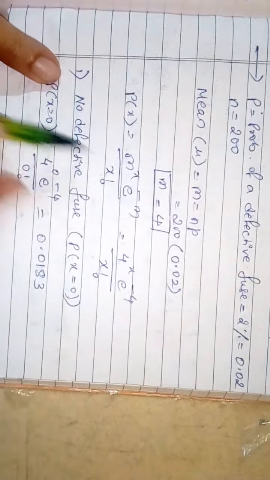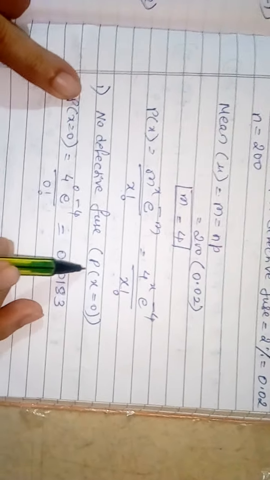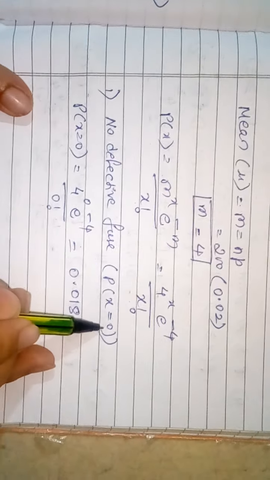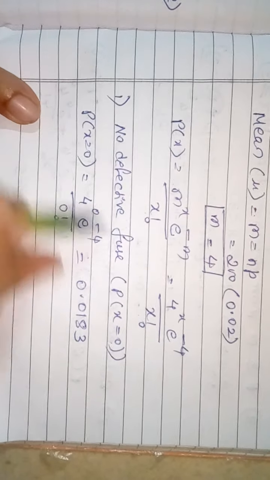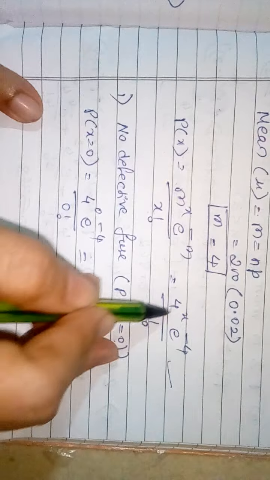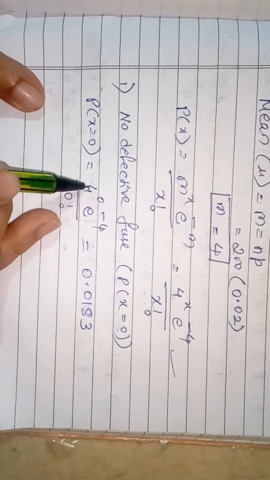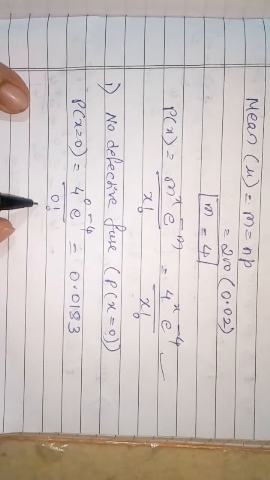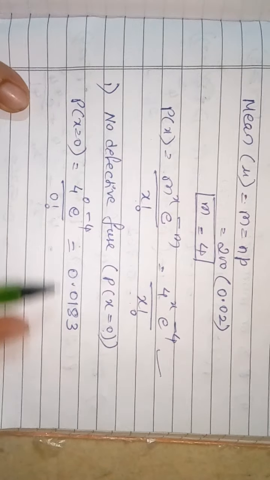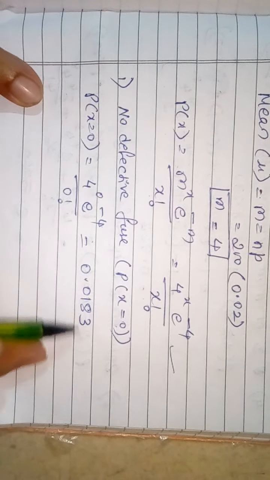So first one, no defective fuse, means we have to calculate the probability of x equal to 0. So when we put here in this formula x equal to 0, we get 4 raised to 0 e raised to minus 4 upon 0 factorial. Calculate, answer is 0.0183.